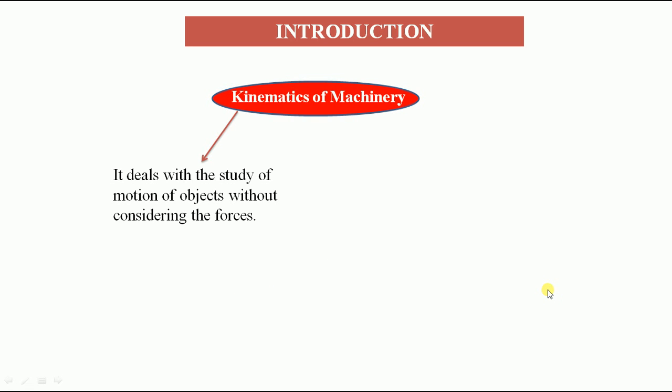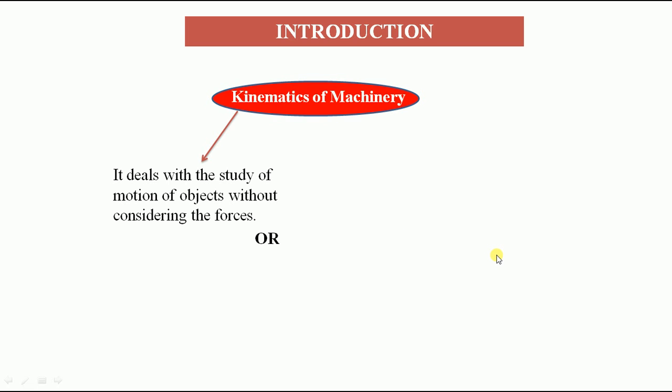But what do you mean by kinematics of machinery? Here we have already defined the word kinematics, and we are going to discuss kinematics of machinery. How can we define it? The same thing, we will modify the definition related to the machine.